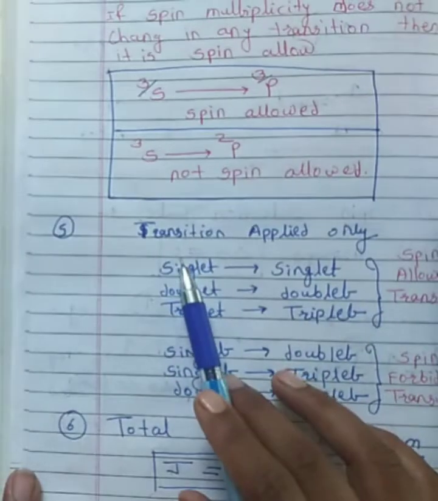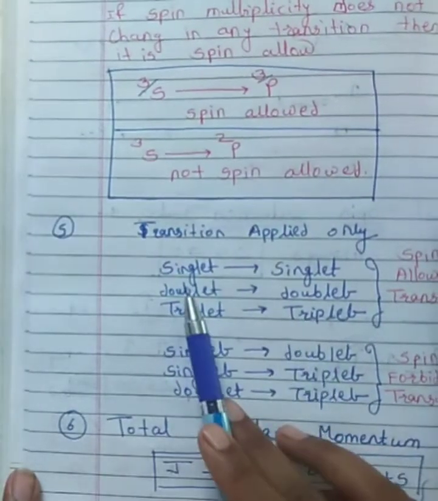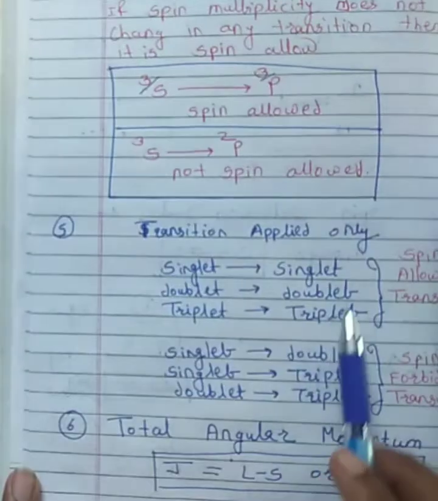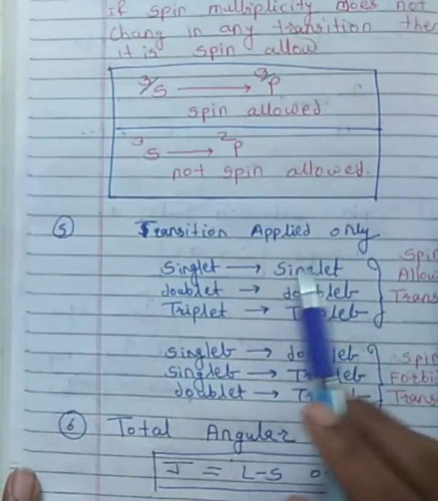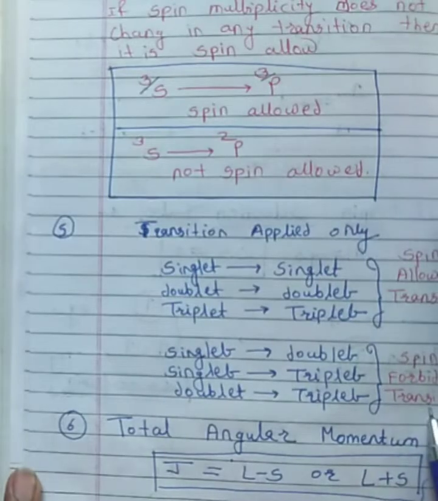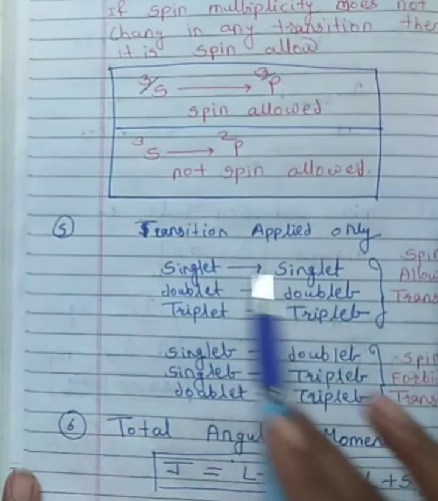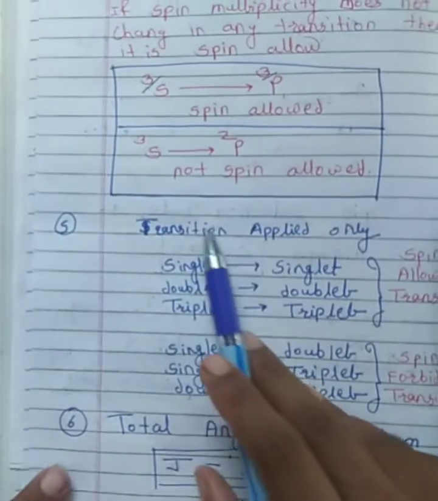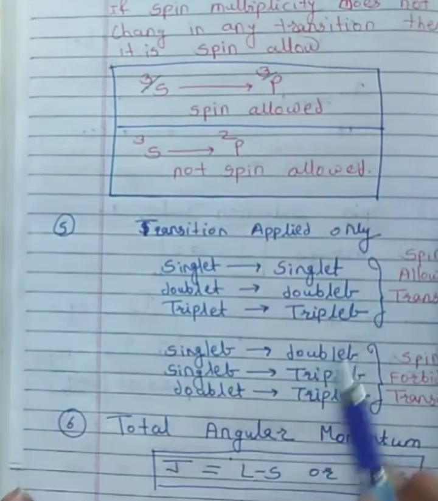Other than that, suppose singlet converts into triplet, or doublet converts into triplet, or singlet converts into doublet, such a transition is a spin forbidden transition. Only the same multiplicity transition occurs here.